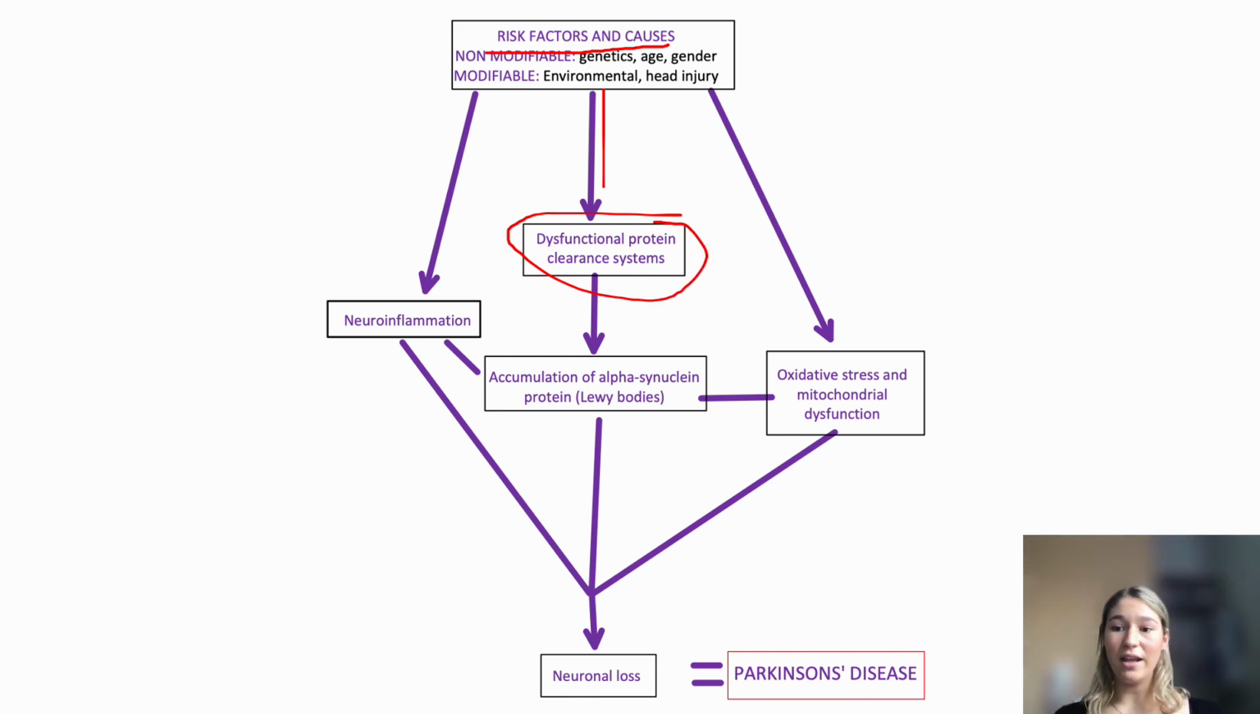These are the ubiquitin proteasome system, which is the UPS, and the autophagy lysosome pathway. These are the primary systems for the removal of dysfunctional proteins. The UPS is responsible for breaking down abnormal proteins. It does this by tagging them and transporting them for degradation in the proteasome.